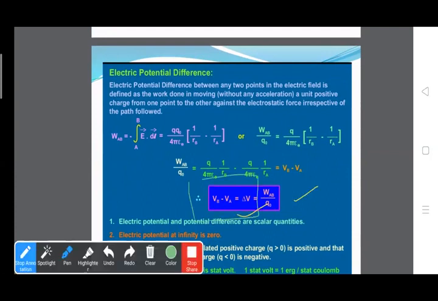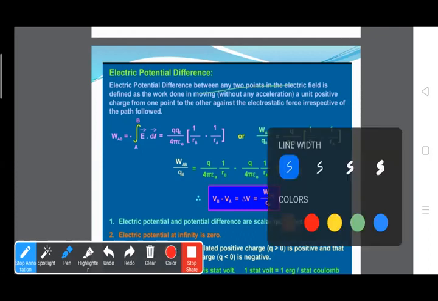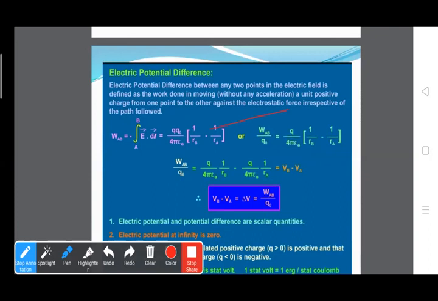Consider 2 points, A and B. Clear? The electric potential difference between any 2 points in the electric field is defined as the work done in moving a charge from one point to another against the electrostatic force, irrespective of the path followed.